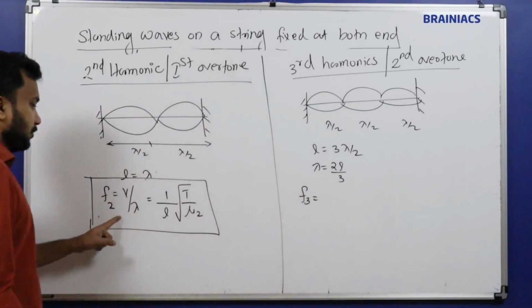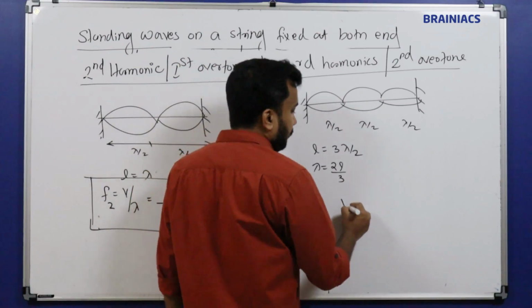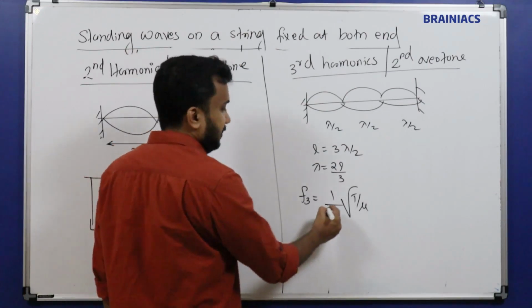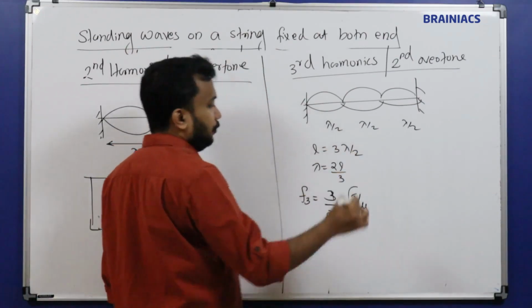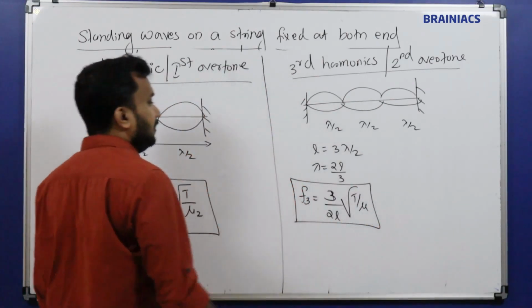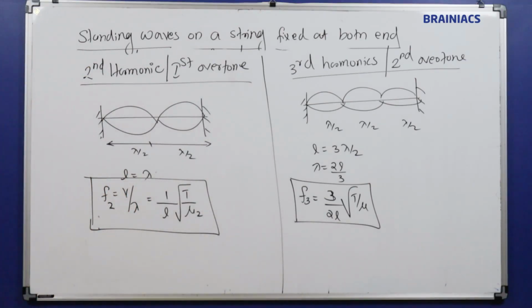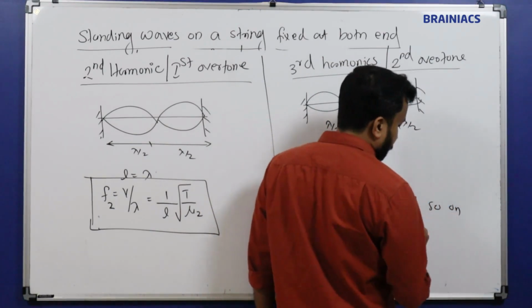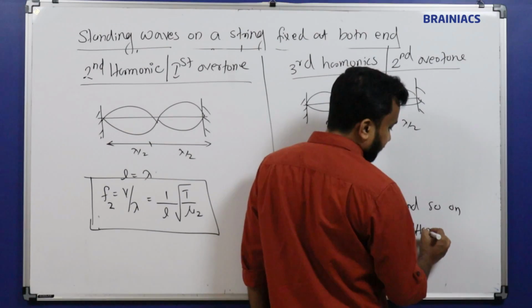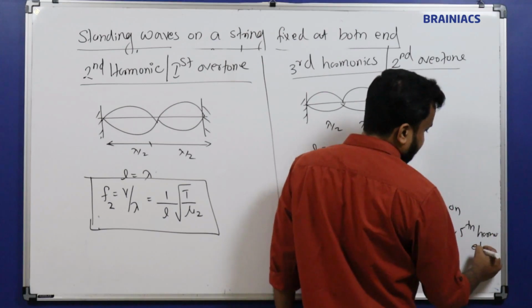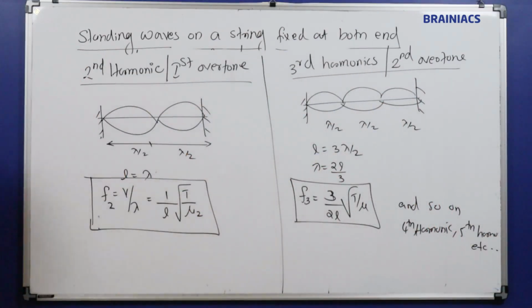So the frequency of the third harmonic, F3, equals V by lambda. V is root of T by mu, and lambda is 2L by 3, so the 3 goes to the numerator: F3 = (3/2L) √(T/μ). This is called the third harmonic. In a similar way it goes on and on: the fourth harmonic, the fifth harmonic, etc. All these harmonics are possible.